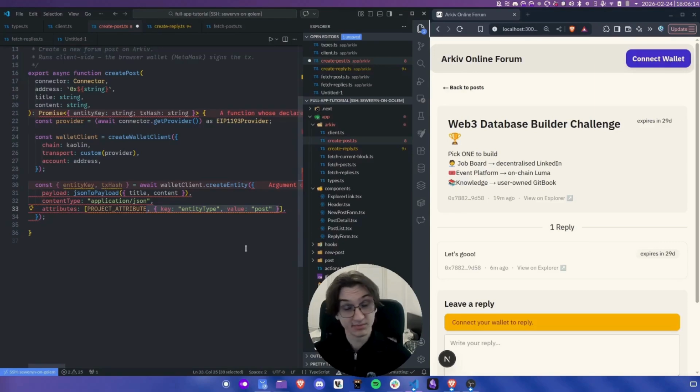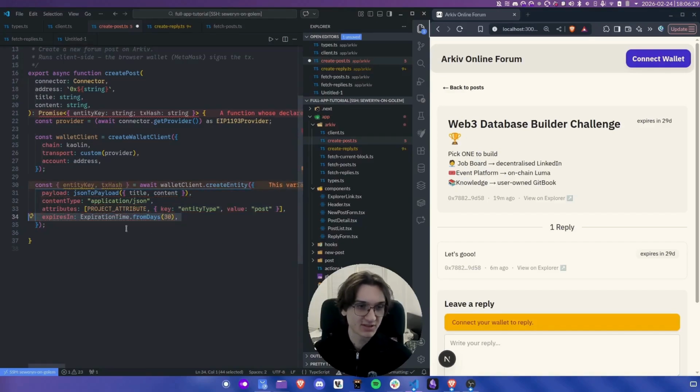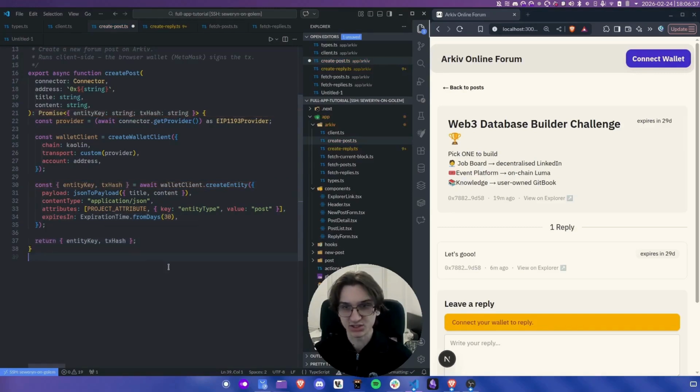The last thing, and maybe the most important thing, is that every single entity on Arkiv has a time to live. And in general, the longer an entity lives, the more expensive it is to create it. But for this demo, let's just set it to 30 days. We have this nice expiration time helper from the library that we can use. And of course, let's return the entity key and the transaction hash.